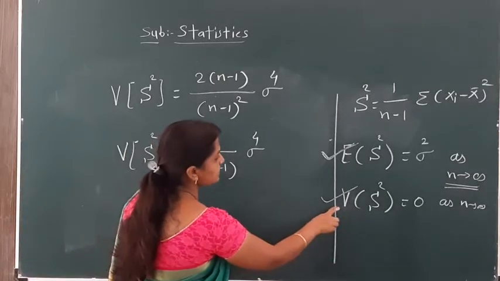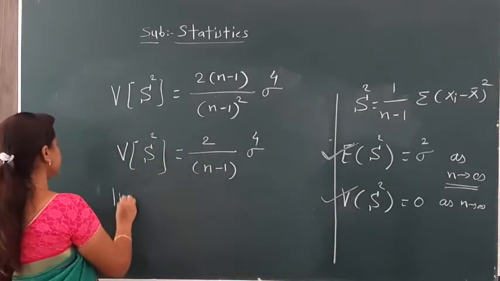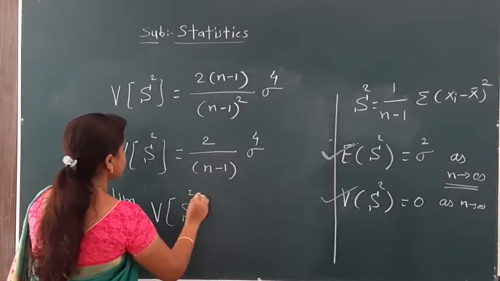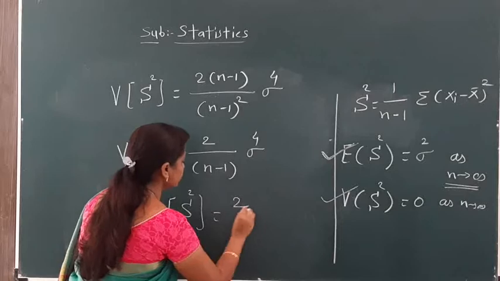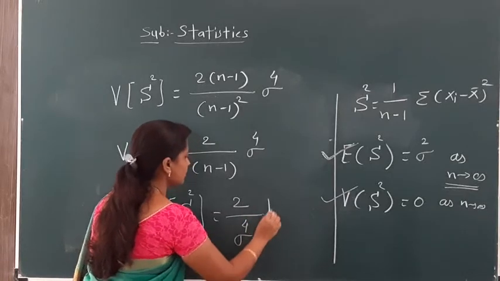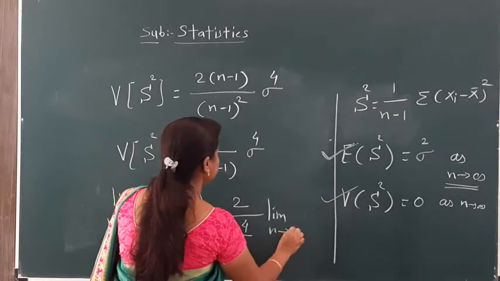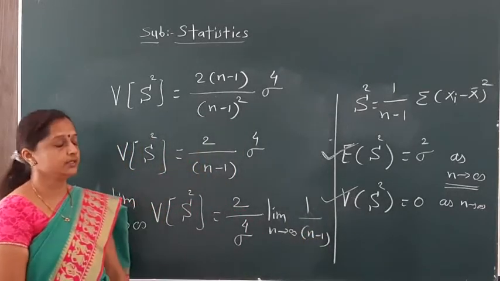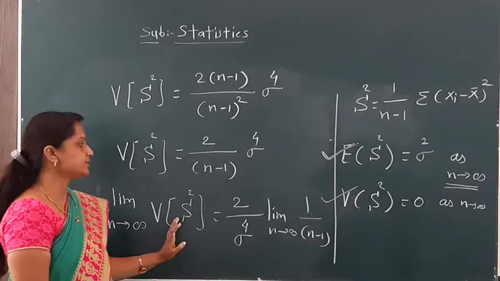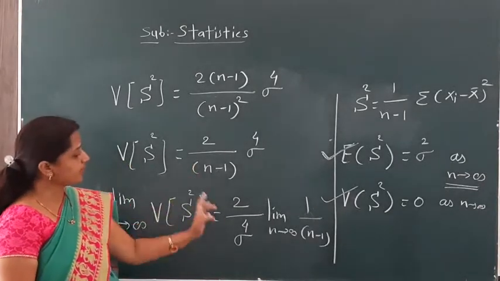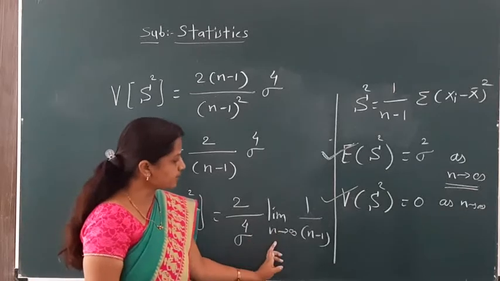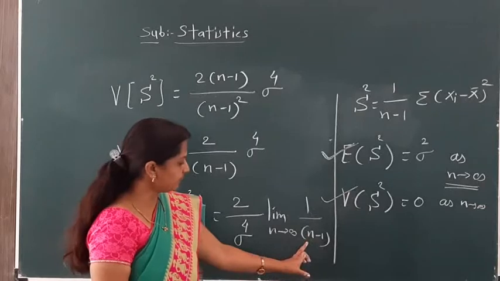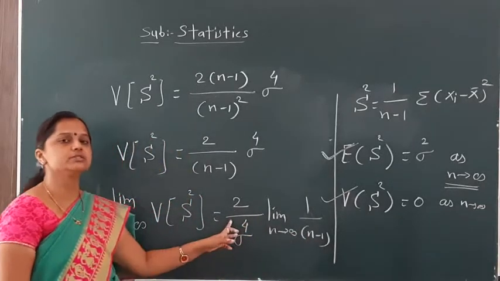Now we have satisfied this condition, meaning we have taken limits of both sides. Limit n tends to infinity, variance of s square is equal to 2 sigma raised to 4 (constant) times limit n tends to infinity 1 upon n minus 1. We have seen in the variance of small s square the same terms appear here. Here n is infinity, 1 divided by infinity is 0, and 0 multiplied by this constant is 0.